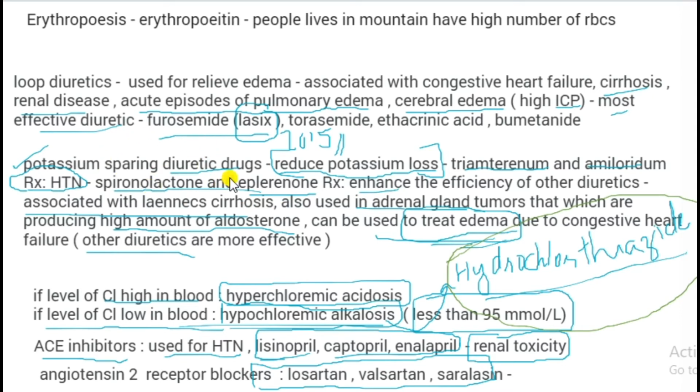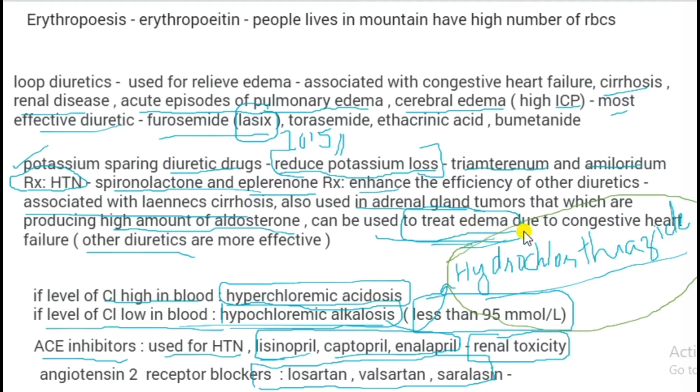So potassium sparing diuretics help reduce the potassium loss. Spironolactone and eplerenone are competitive antagonists of the aldosterone receptor, and they bind with the aldosterone receptor and reduce the potassium loss. I will tell about the actual mechanism.